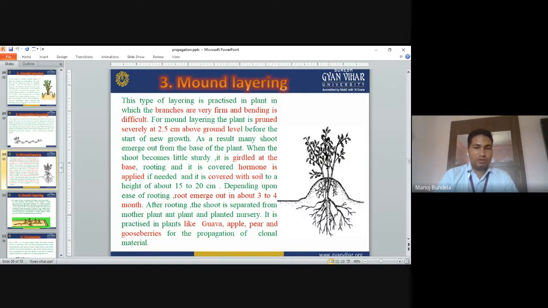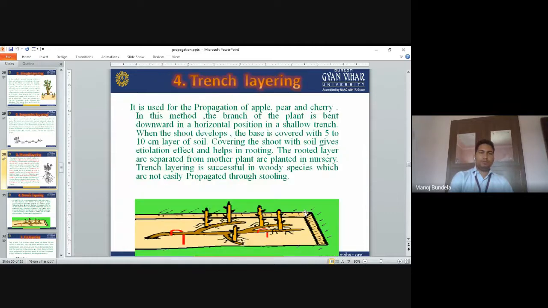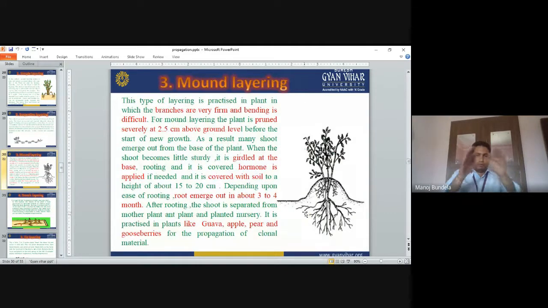After rooting, the shoot is separated. When the roots start coming, we separate the shoots from the mother plant and plant them in the nursery. It is practiced in guava, apple, pear, and gooseberry for propagation of clonal material. Like this is the stem; we cover it with soil, make the cut and make the mound.